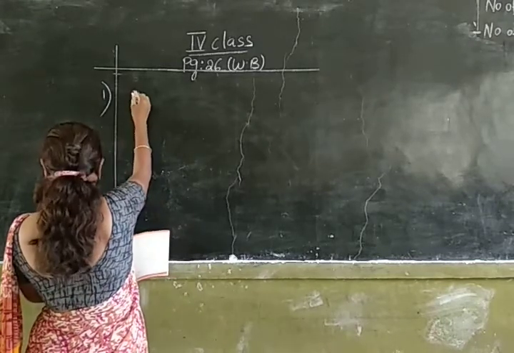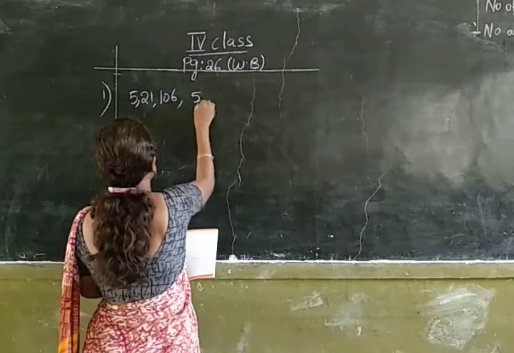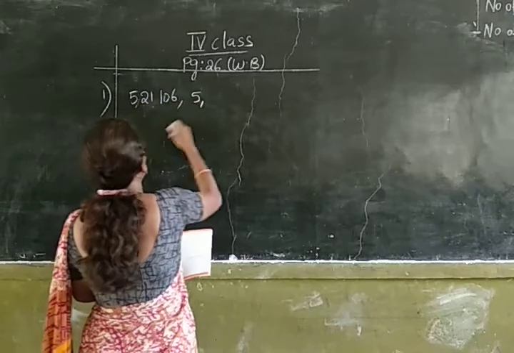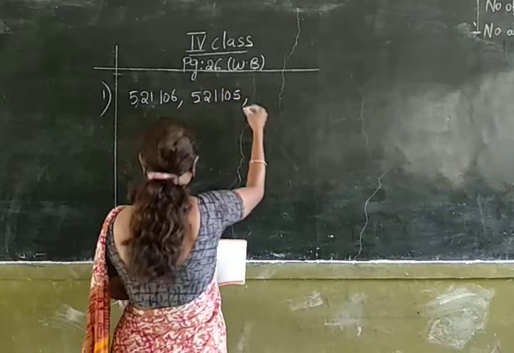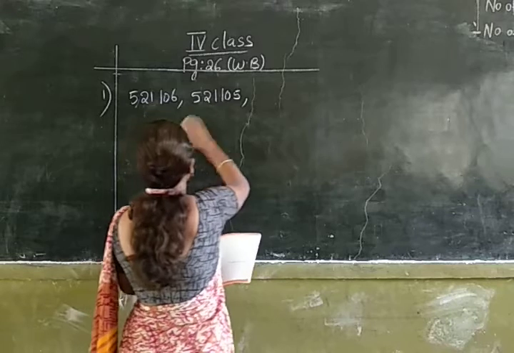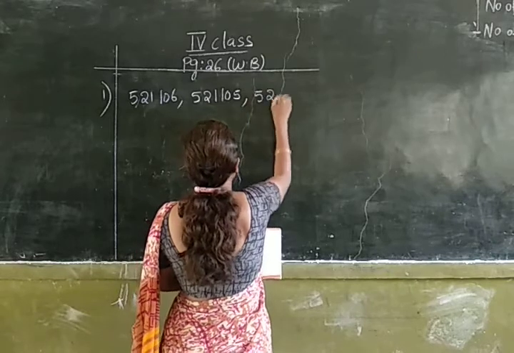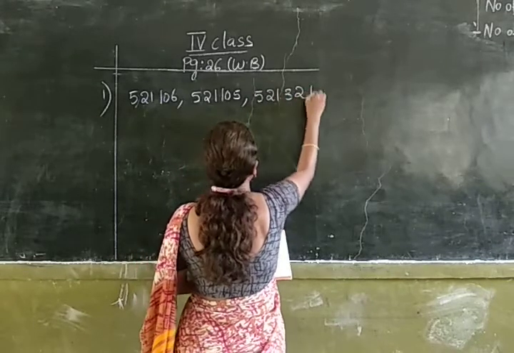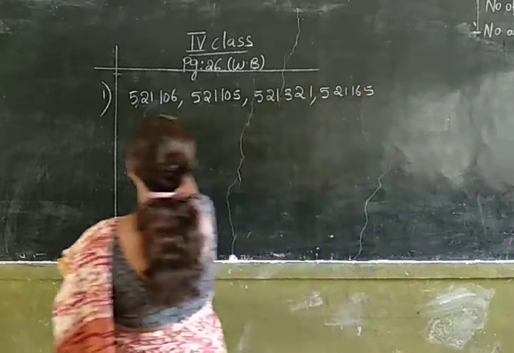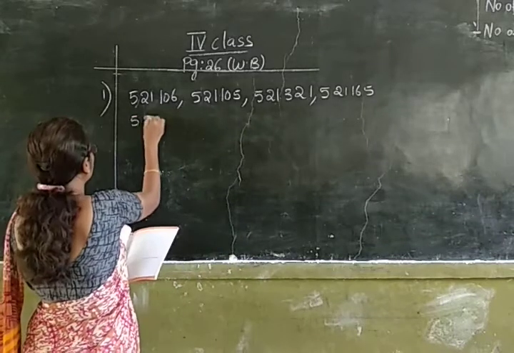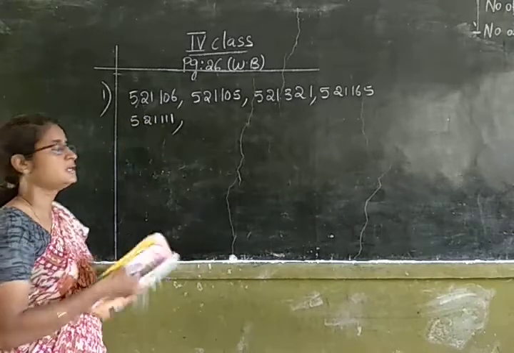So first let us write down the pin codes. 5,21,106, 5,21,105, 5,21,321, 5,21,165, 5,21,111. Okay. Now you have to arrange these pin codes in ascending order.